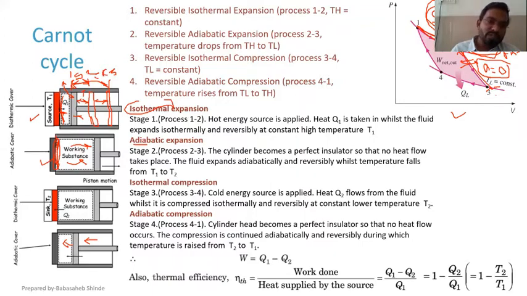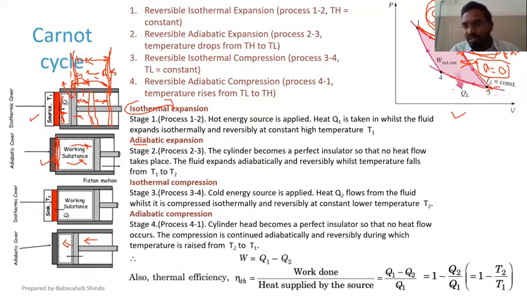Now, if the piston starts moving from here and goes to reach over here, how can we make that piston move extremely slowly for part of the movement and extremely fast for the remaining part of the movement? That is difficult. We want to move that piston very slowly for some part, and then a sudden movement should be there, and that is impossible to have. And the same thing will be there for compression also.